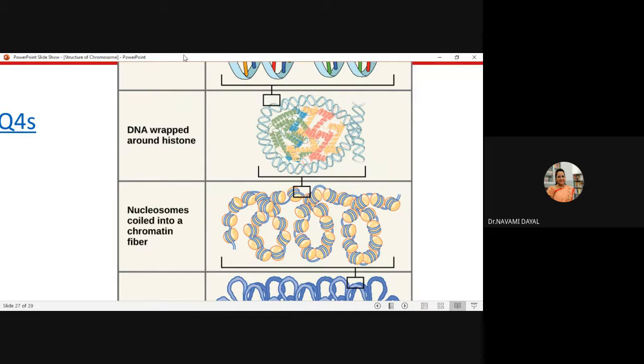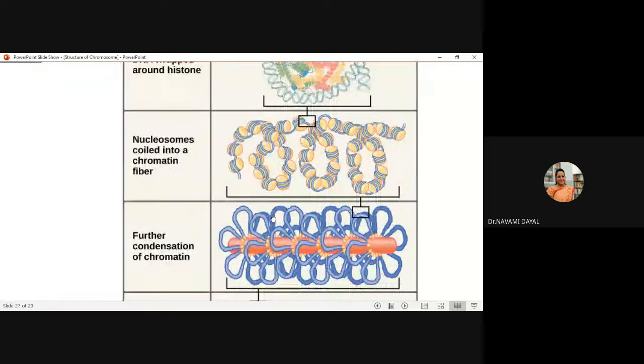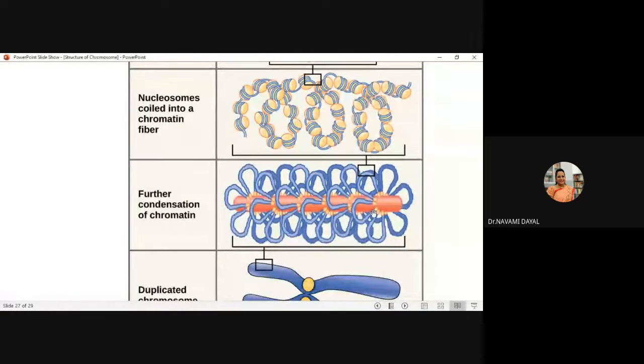And the region of the DNA between these two nucleosome complexes is called my linker DNA. Further, in the next level of compaction, your linker DNA and your nucleosome complexes further get condensed into a 30 nanometer chromatin fiber.